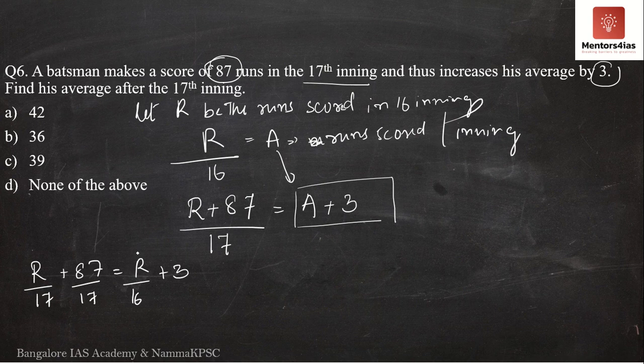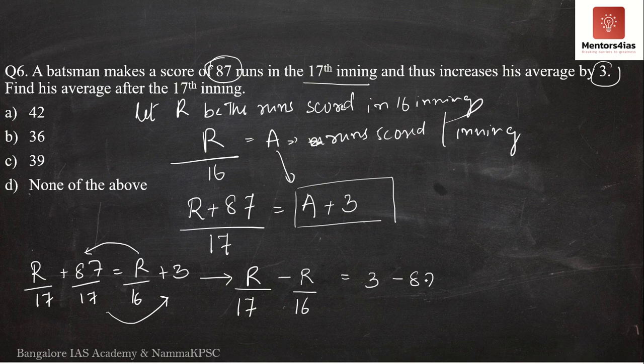Now I will take R by 16 to the left hand side and 87 by 17 to the right hand side. We have R by 17 minus R by 16 is equal to 3 minus 87 by 17.